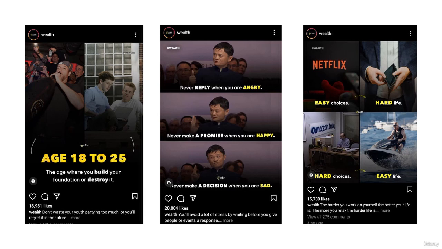So this page has around 3.5 million followers and an average of around say 17,000 likes. So the question to you would be, would I follow this page that has 3 million followers and around 17,000 likes on average? Well, you can't individually say that. You have to go and check other pages too. So let's go and check the next page of the same niche.